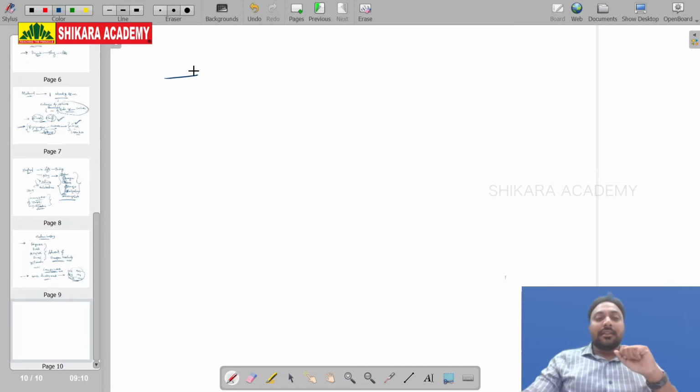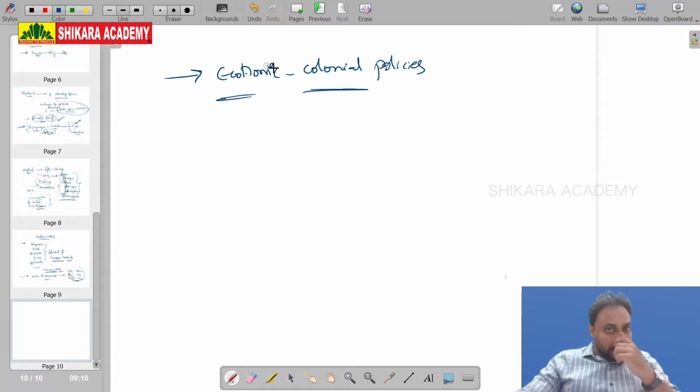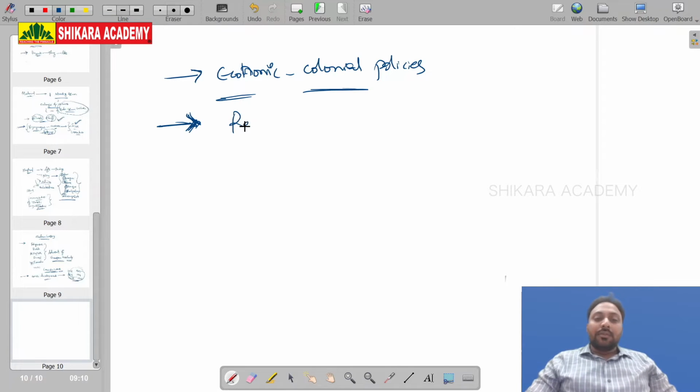Then after that, in modern history, British economic or colonial policies. Revenue administration of the British, zamindari settlement, all these things. The next, very, very important, the revolt of 1857.